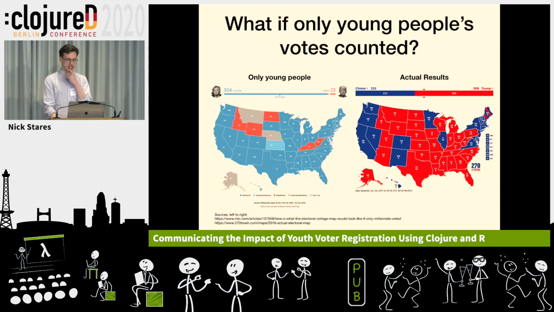So this kind of suggests that young people could make a huge difference. They don't turn out, and when they do, they vote in a very strong way. They vote strongly for Democrats. So maybe if a lot of them turned out, it would make a huge difference.